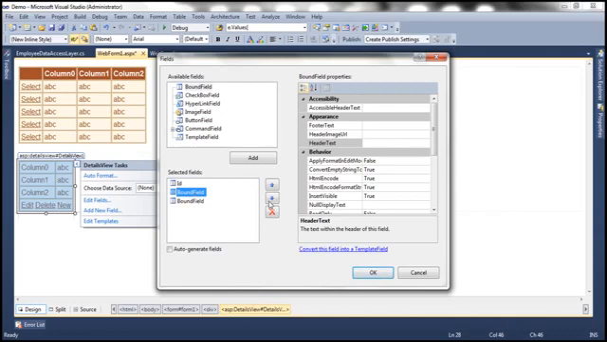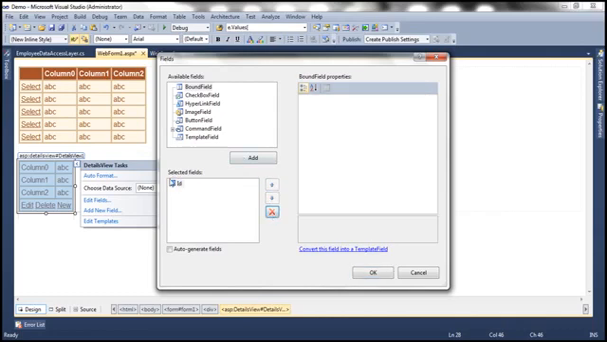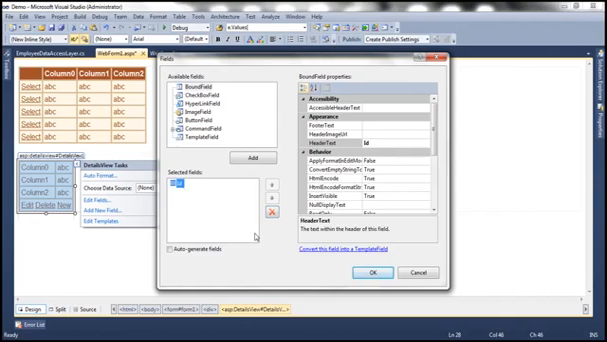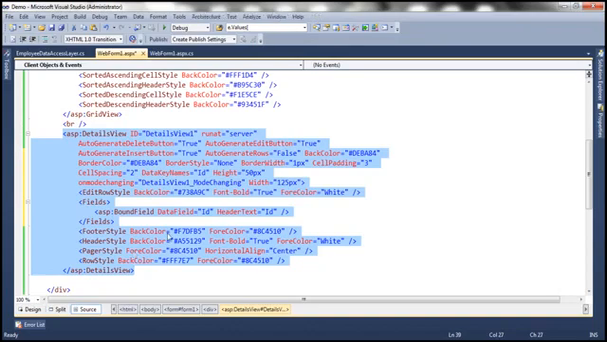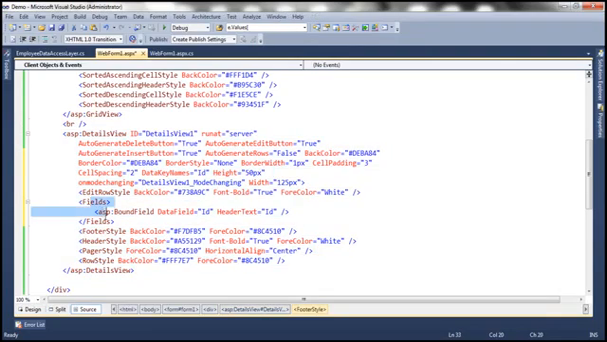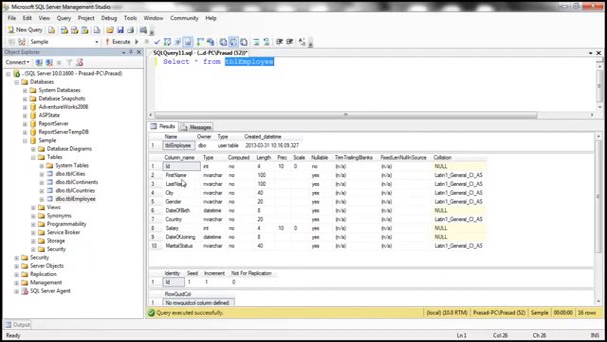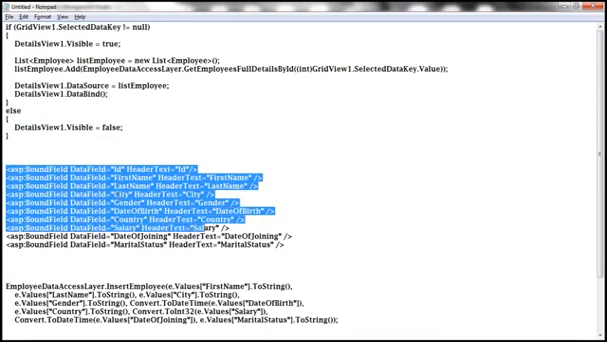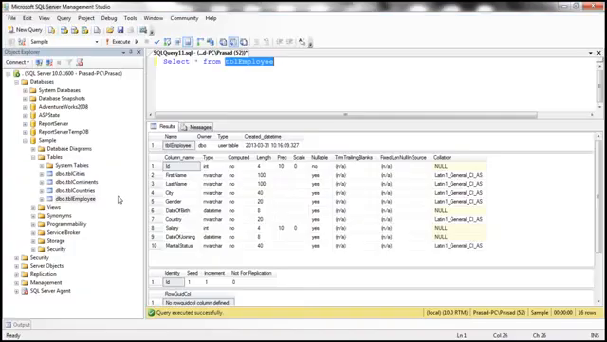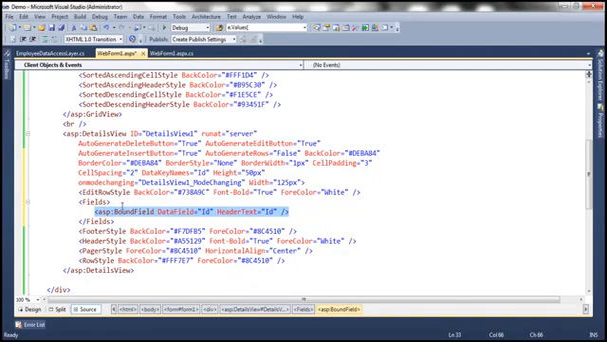Okay, now let me remove the other bound fields for the time being. Let's say I have only ID here, and when I click OK here, and if I flip to source mode, all it has done is add this fields collection, and then I have this bound field there. So we have to do this for all the rest of the columns, first name, last name, etc. And just to speed things up, I have that already typed here instead of spending time to do that manually. So I'm just going to copy and paste those here.